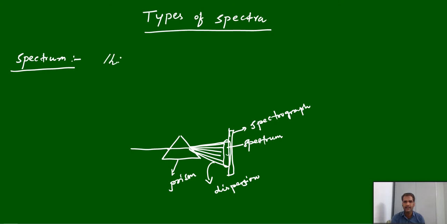It is the image recorded when radiant energy is passed through the prism.